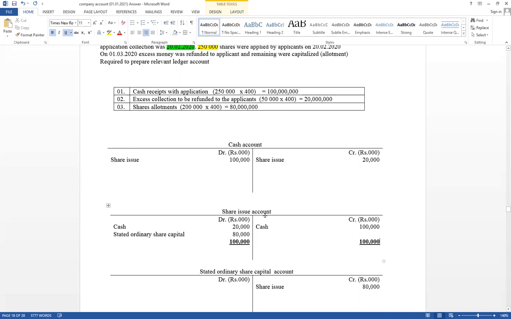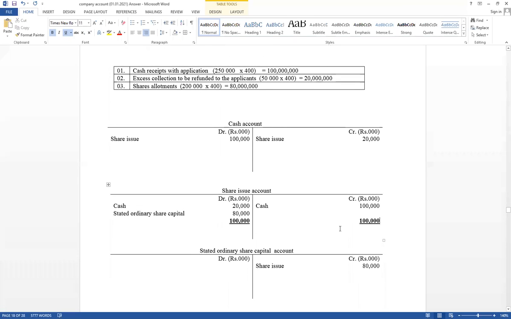මේක අපි use කරන්නේ share issue එක record කරන්න. මේකේ කවදාවත් balance එකක් එන්නේ නැහැ. Think about net impact. Share issue account both side value equal. But think about net impact. Cash account, think about cash is assets. Balance carry down. Debit side equal 100,000